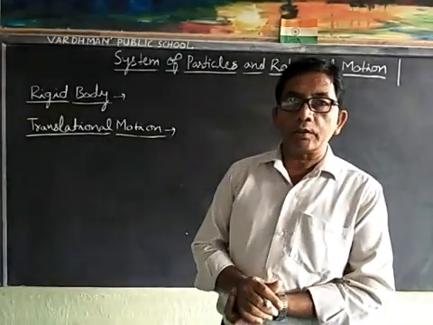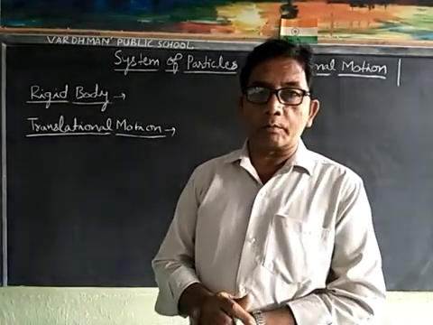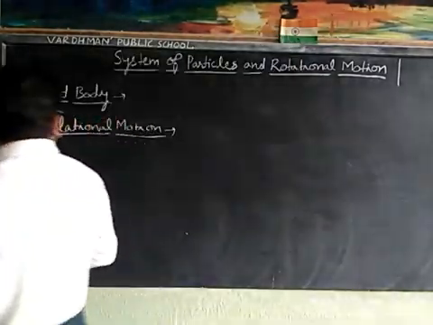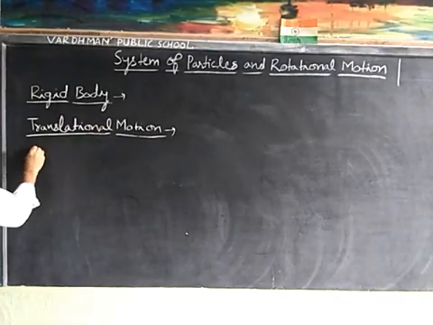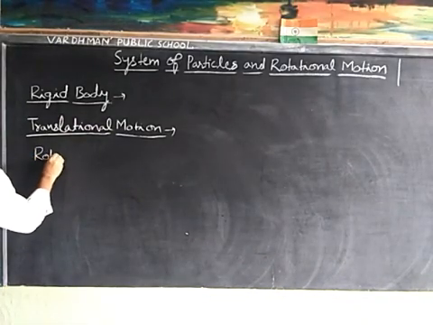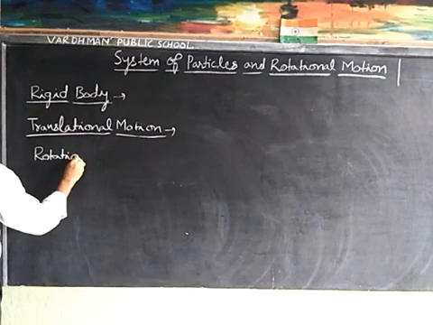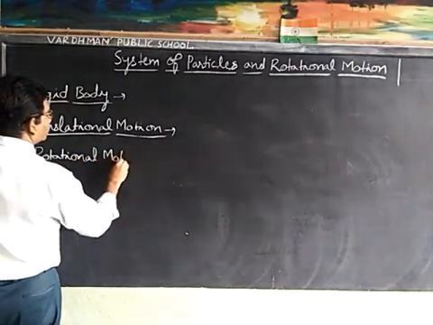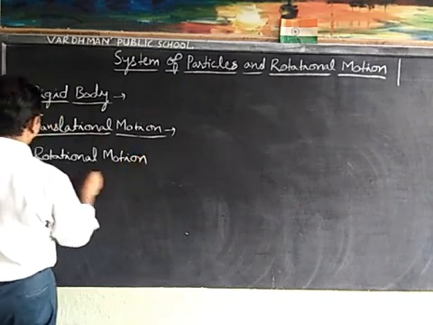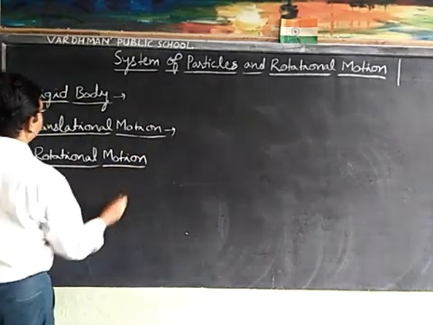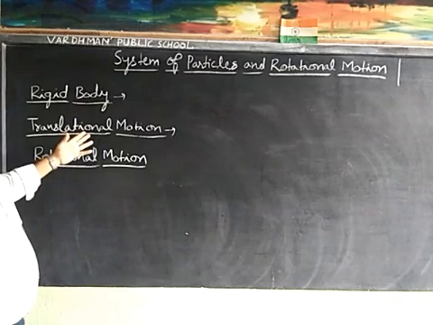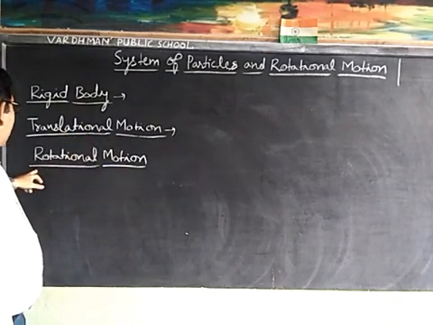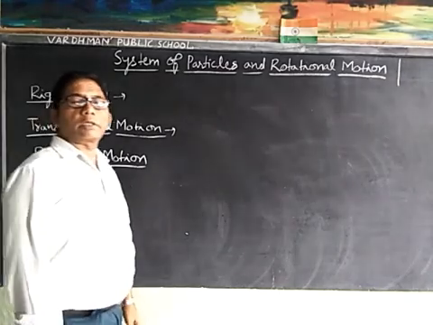Now, second one is rotational motion, which is performed by the rigid body. A rigid body performs two types of motion. First one is translational motion and second one is the rotational motion.